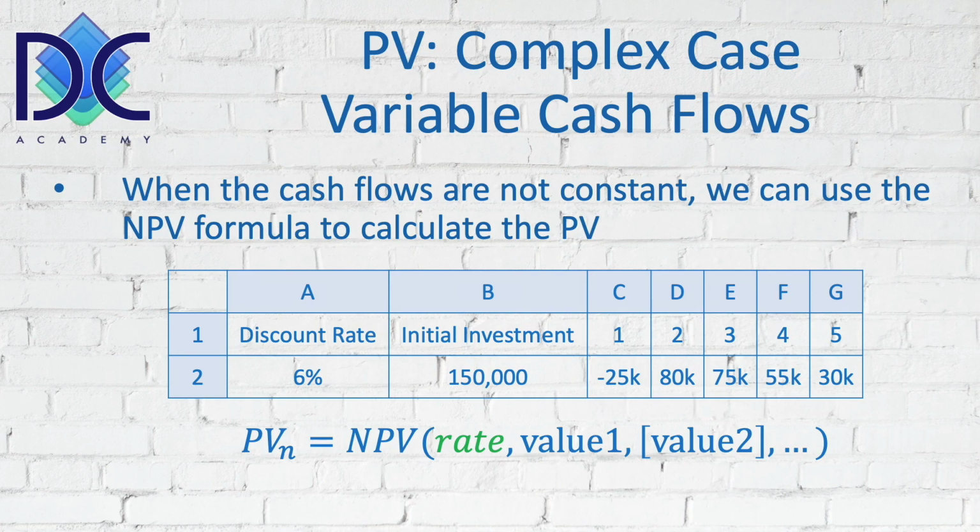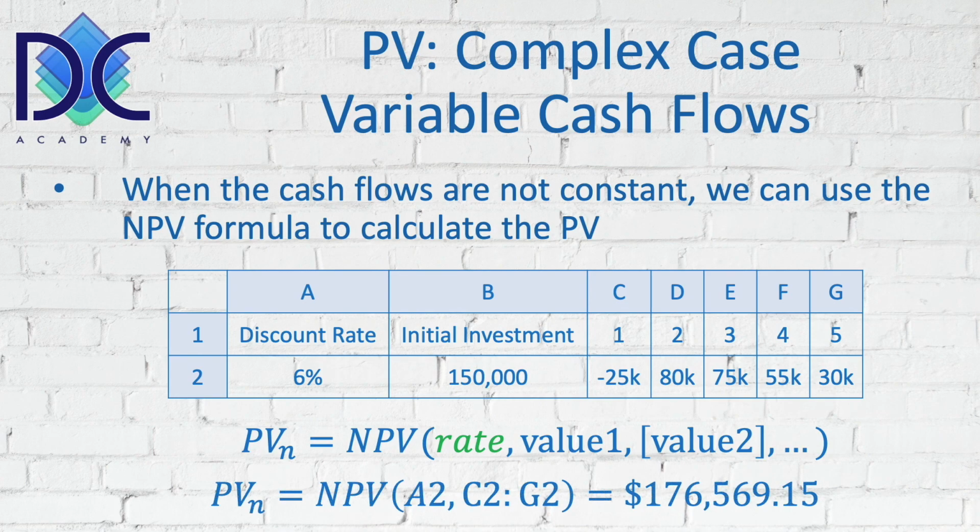So we just have to select the discount rate, which is in cell A2, and the range of values that we are considering, which are in cells C2 to G2. When we put that in the formula, we find that the discounted values, the present value of those different cash flows, lead to a total present value of $176,569.15.